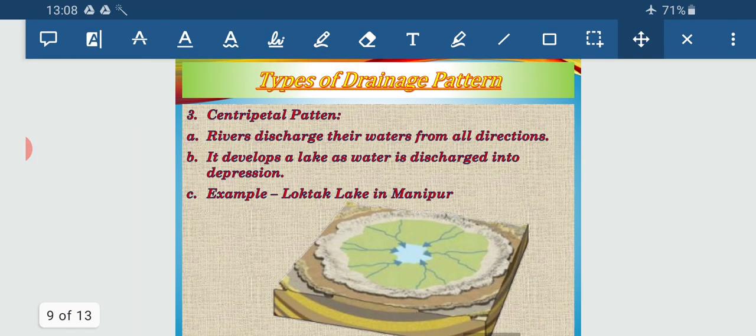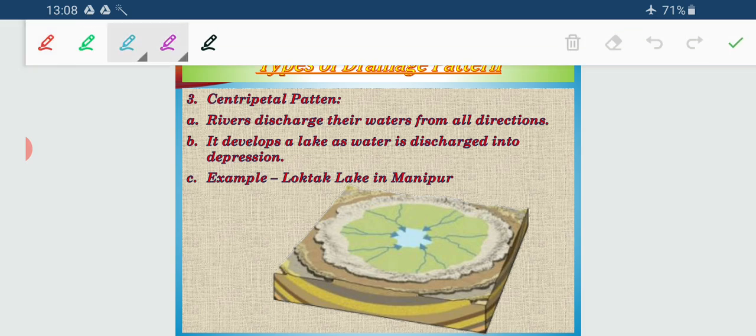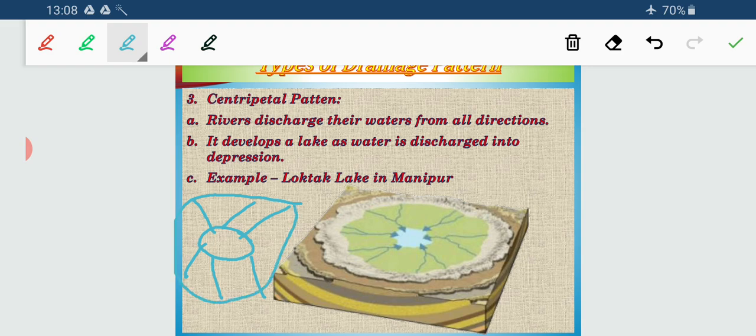Now the next pattern is the centripetal pattern. Centripetal means coming from outside to the center. I am drawing it beside this, and it develops a lake-like structure. These are the elevated zones, comparatively higher, and the streams come and discharge their water into this low-lying depressed area, and as a result a lake develops.